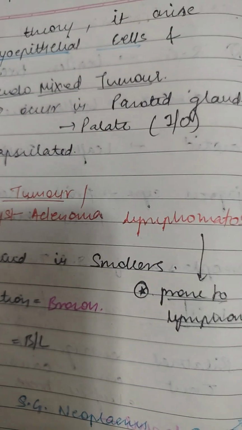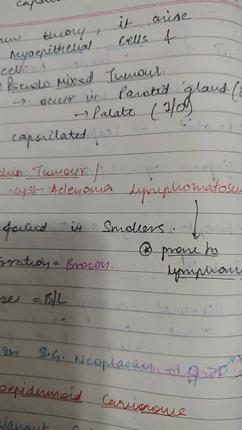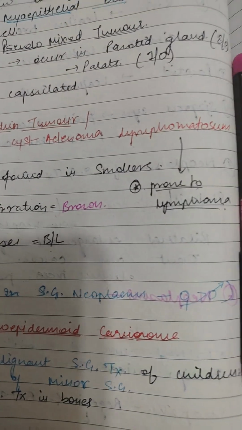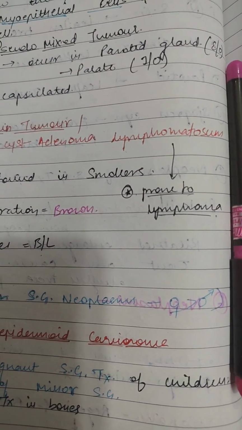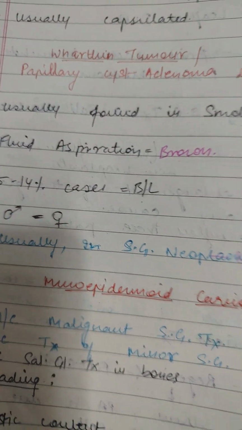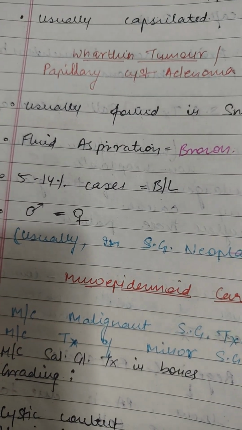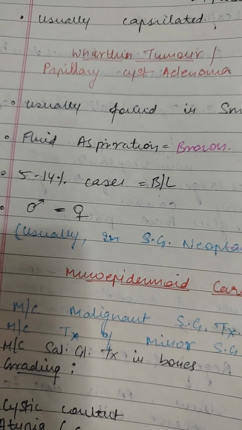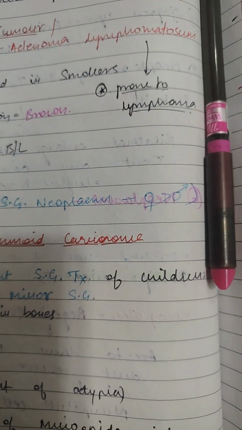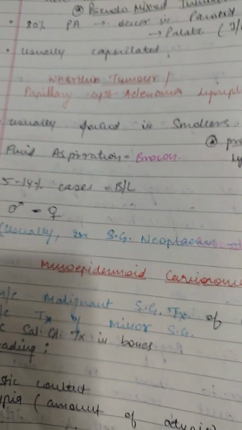80% of pleomorphic adenoma occurs in the parotid gland extraorally and the palate intraorally. Warthin's tumor or papillary cystadenoma lymphomatosum is usually found in smokers, and on fluid aspiration, it looks brown. 5 to 14% of cases are bilateral. There is equal predilection for both males and females, whereas usually in salivary gland neoplasms, it is more common in females than males.